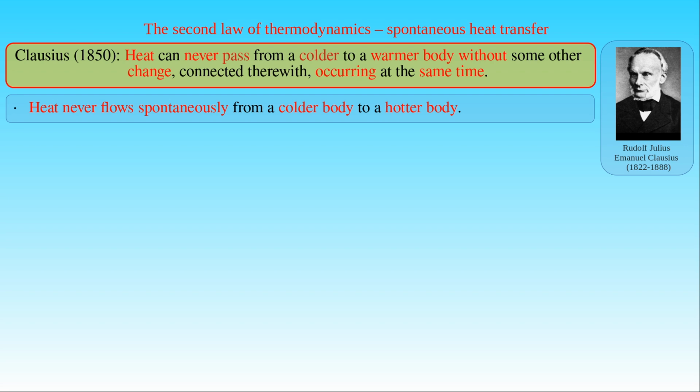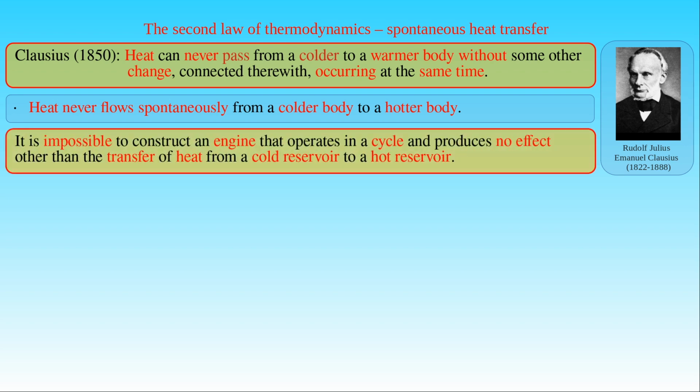We can compare this formulation with the Kelvin-Planck statement by rephrasing it in the following form. It is impossible to construct an engine that operates in a cycle and produces no effect other than the transfer of heat from a cold reservoir to a hot reservoir. As in the case of the Kelvin-Planck statement, we see restrictions allowing only processes involving some change or other effect besides the heat transfer. It can be illustrated by the examples of refrigerators or heat pumps, where some work is